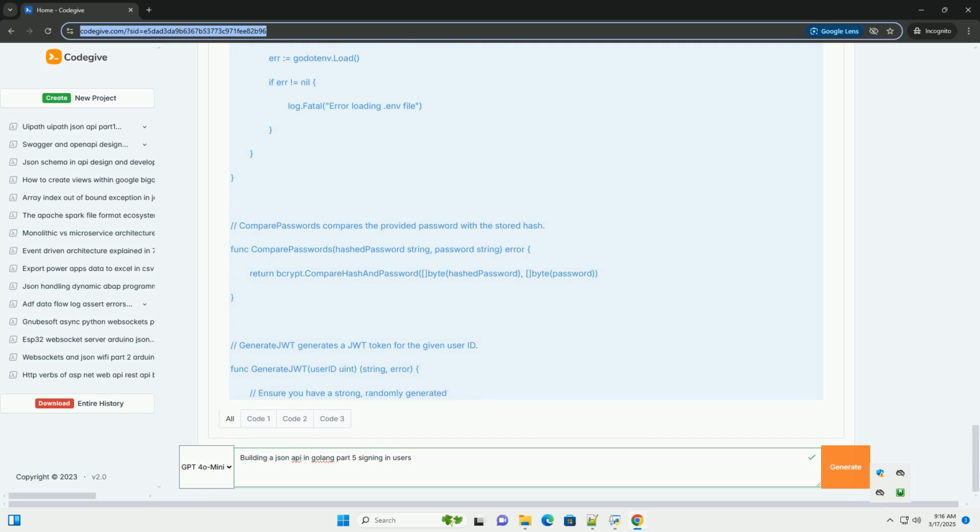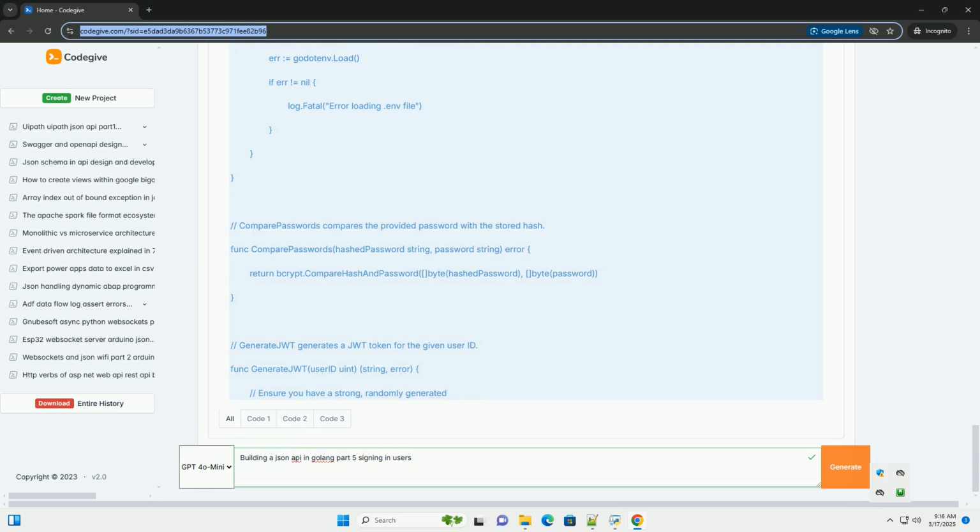Uses bcrypt.CompareHashAndPassword to compare the provided password with the hashed password stored in the database. If the passwords match, generates a JWT token using the generate JWT function. Returns the JWT token in the response. Handles various error scenarios with appropriate HTTP status codes.